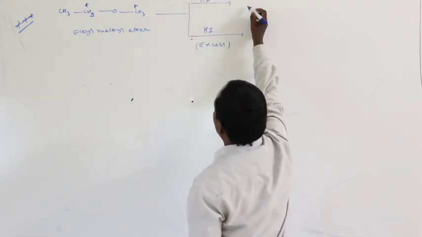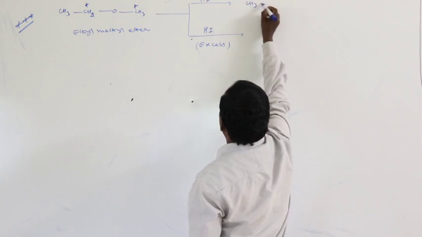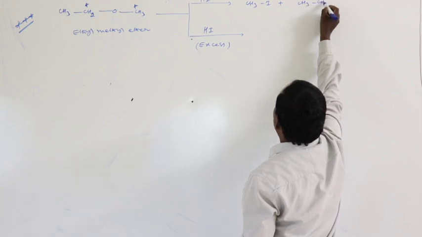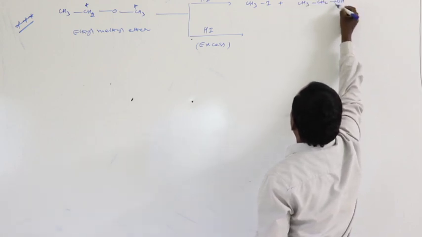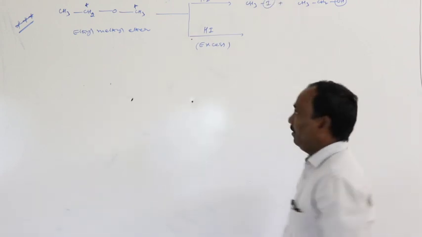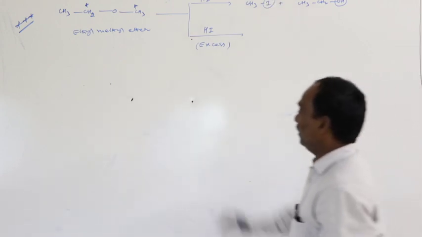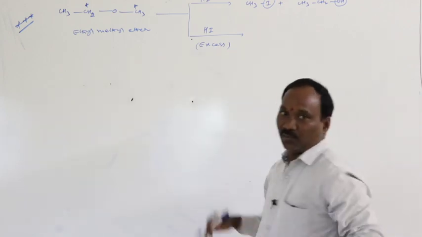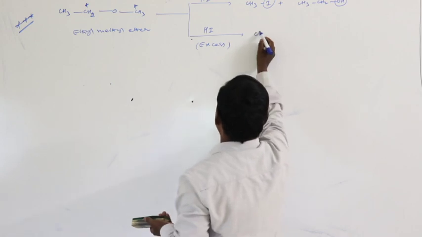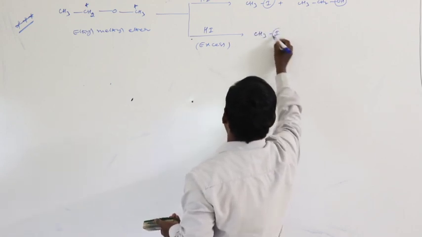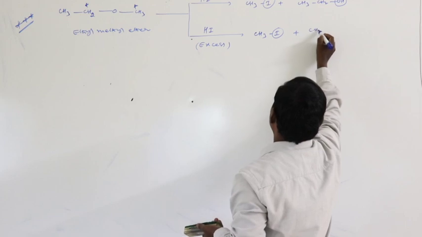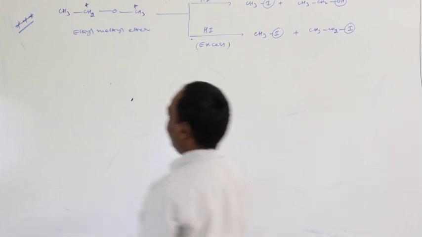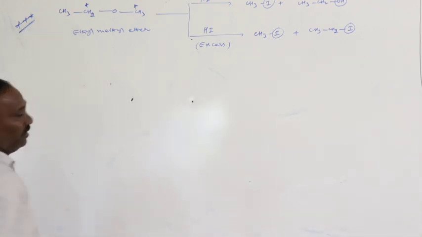So it gives CH3I, methyl iodide, plus ethyl alcohol, CH3CH2OH. If hydrogen halide is taken in excess quantity, both the alkyl groups are converted into iodides. So here CH3I plus CH3CH2I. This is the most important reaction.